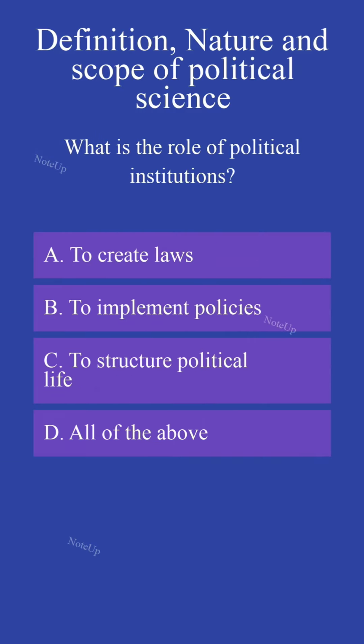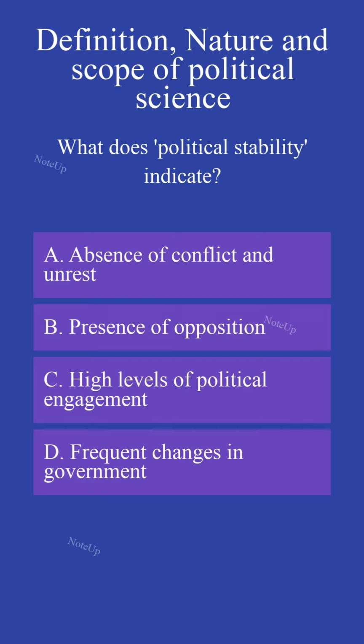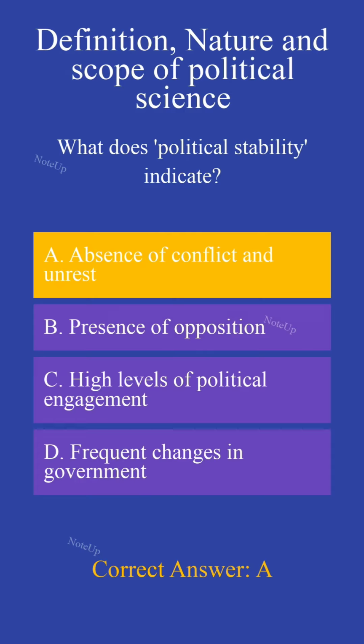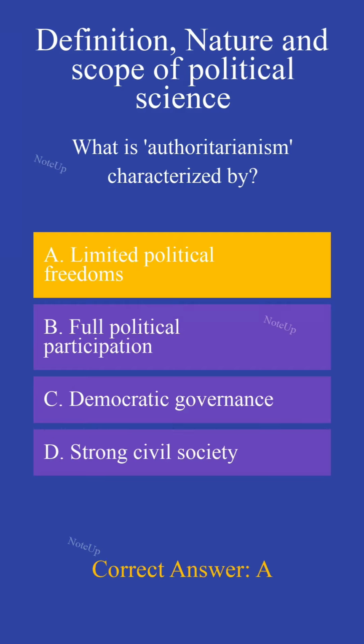What is the role of political institutions? All of the above. What does political stability indicate? Absence of conflict and unrest. What is authoritarianism characterized by? Limited political freedoms.